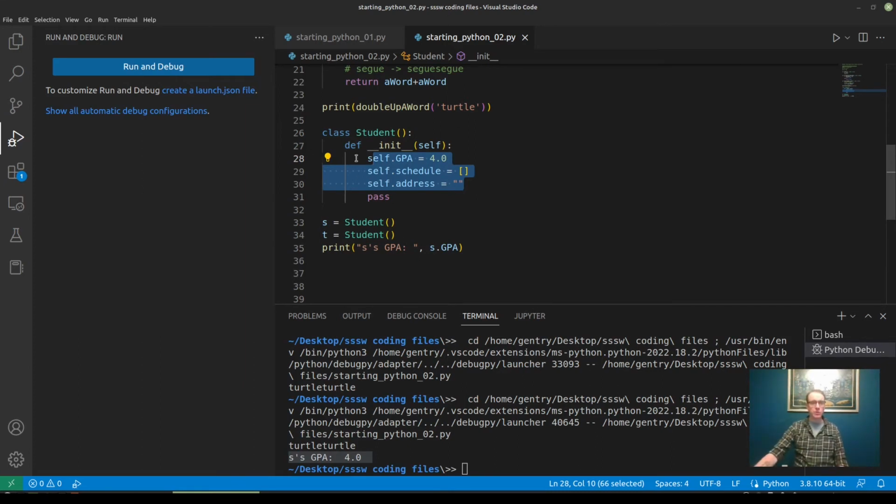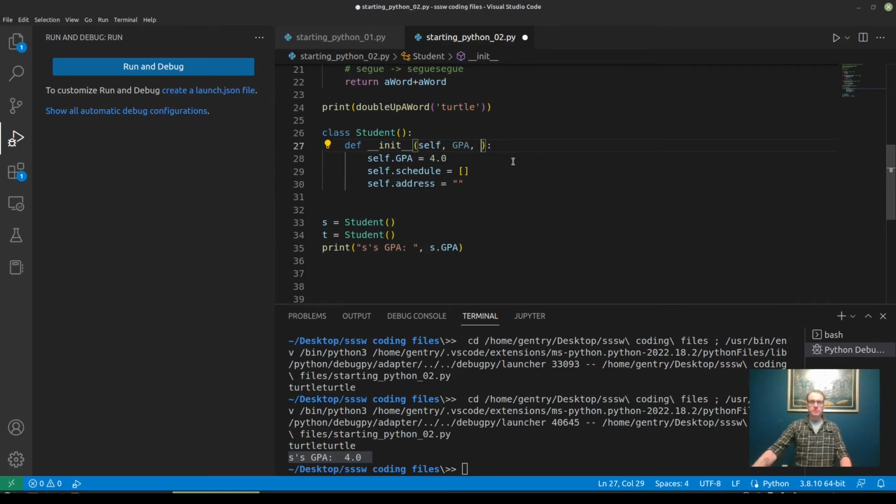Man, and wouldn't it be cool if we could pass in these values as parameters? That would actually make our constructor a whole lot more useful. And so, yeah, I can add parameters to my init function.